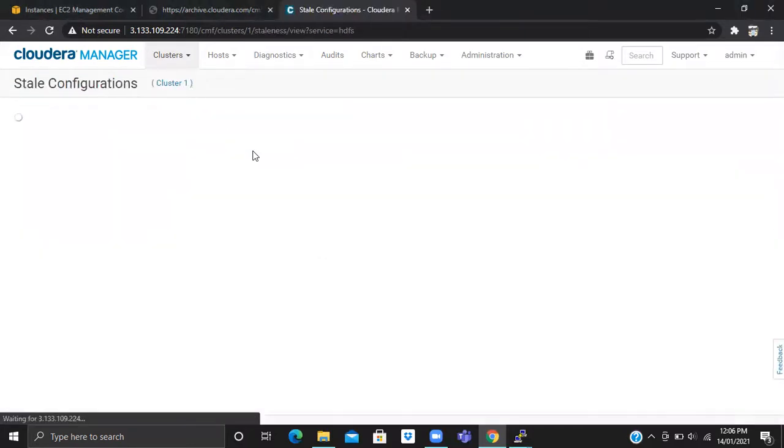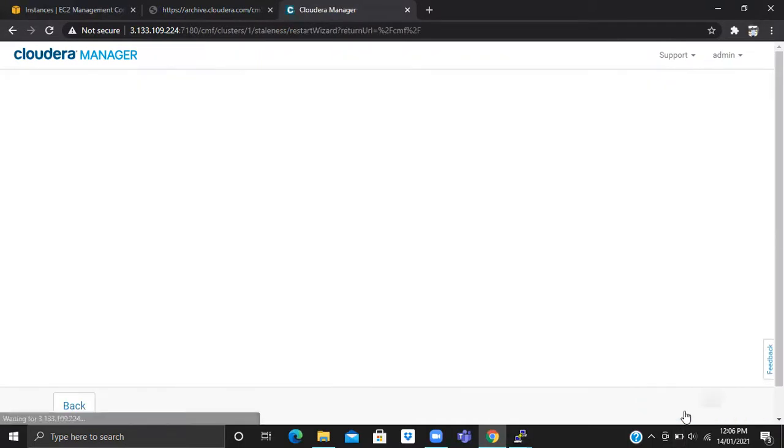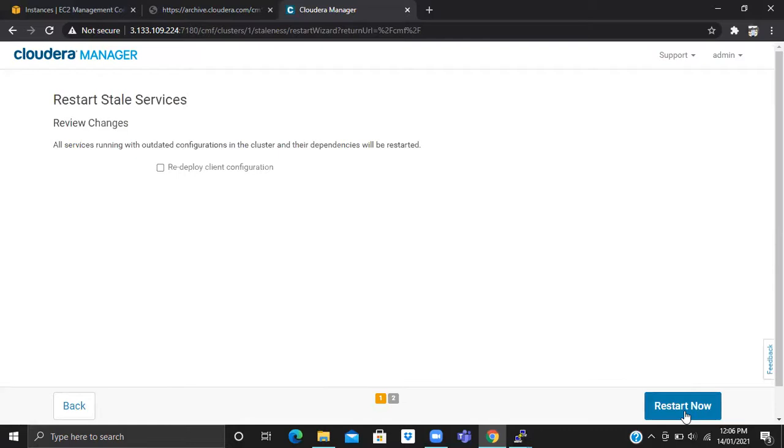Yeah. Click on this and restart the service. It will reflect all the changes. This tab came in between. Restart now. Should I take this or not? No need for it.